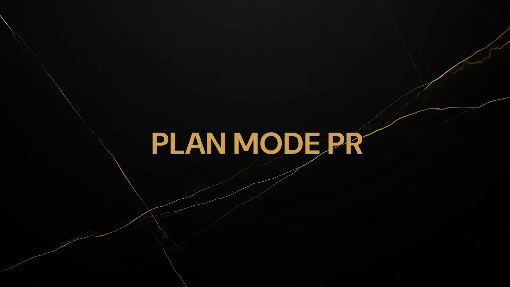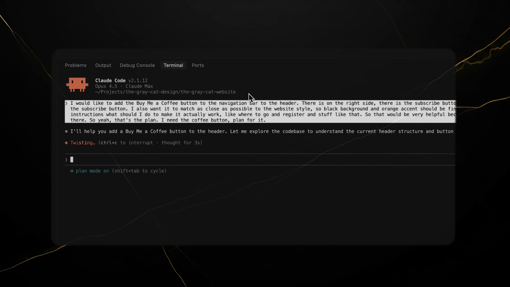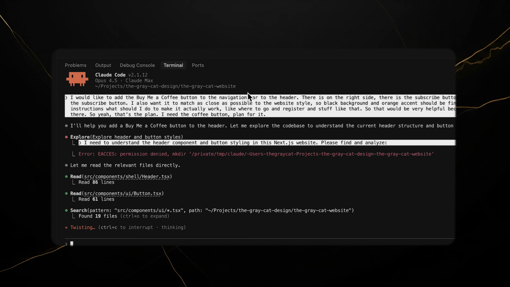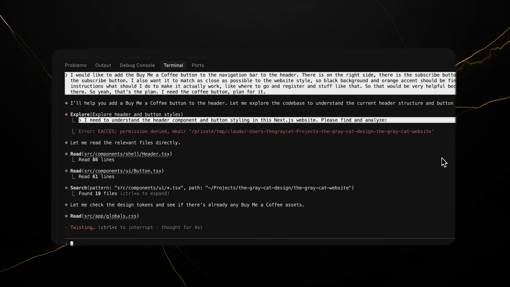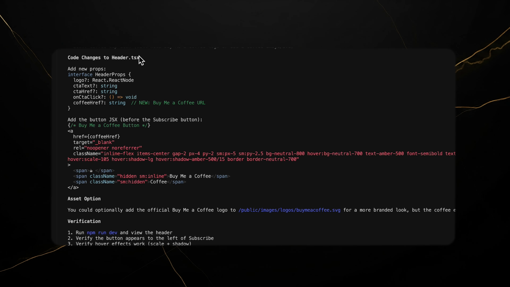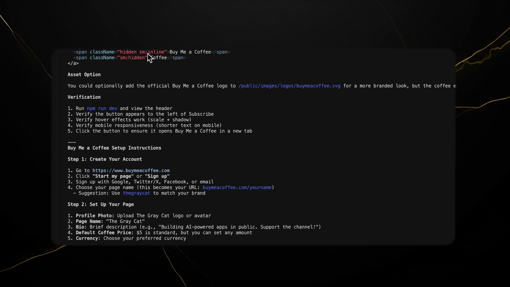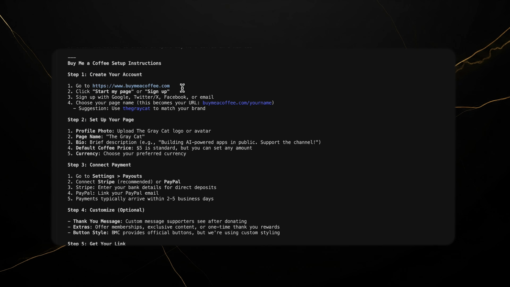Plan mode follows a structured process. First, exploration. Claude scans your codebase using read-only tools: glob, grep, read. It understands your architecture before proposing anything. Second, design. Claude drafts a high-level implementation approach. This isn't a vague description, it's a concrete plan with specific files to create or modify.